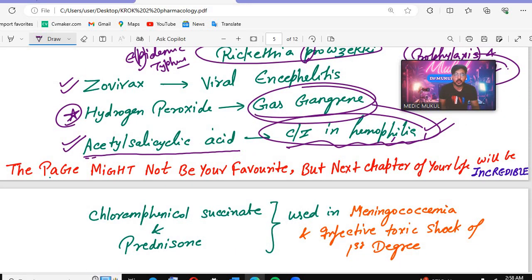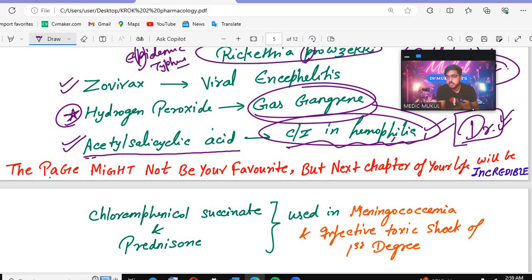Okay, one more beautiful quote here. The pace might not be your favorite. Whatever you are studying, pharmacology, it might not be your favorite. But in the next chapter of your life, when you will be called doctor, the Dr. in front of your name, that will be incredible. Your parents are waiting for you to be called doctor. So this phase might not be your favorite.